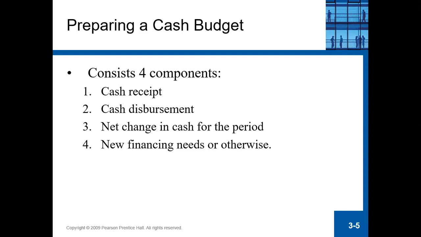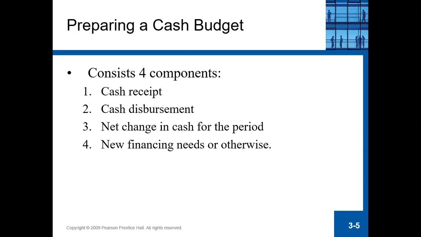So the first one is cash receipt. Cash receipt will show how much cash is received for each particular month. Once you know how much cash is received, you know the amount of cash that you have for that particular month. And cash disbursement will tell you how much is the expenses which require payment in that particular month. So cash received minus cash disbursement gives you the net cash in that period, in the particular month.